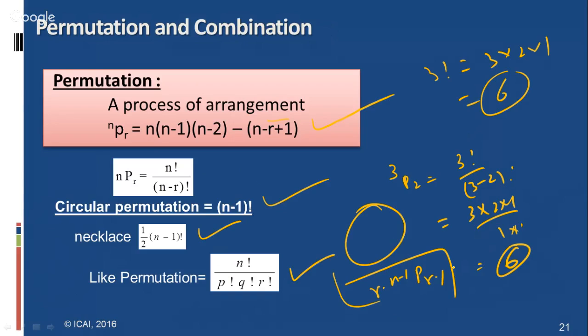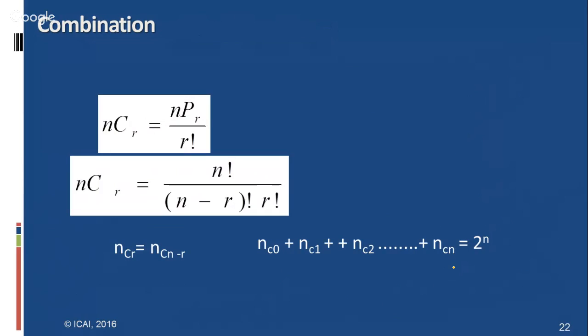Now coming to the concept of combinations. Selection means a collection of things where the order of selection or arrangement is not important; that is called combination. Whereas arrangement of things, the nPr, is permutations. Suppose AB and BA: in combination we take only the selection AB.